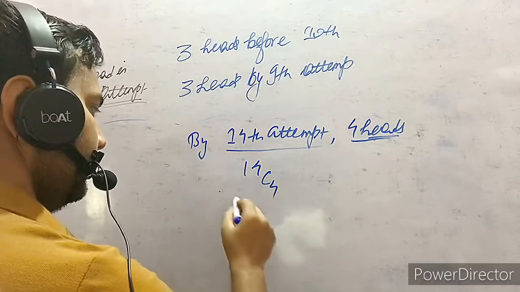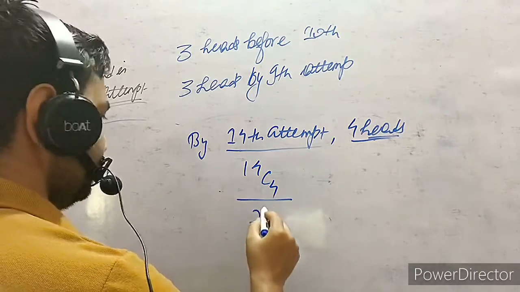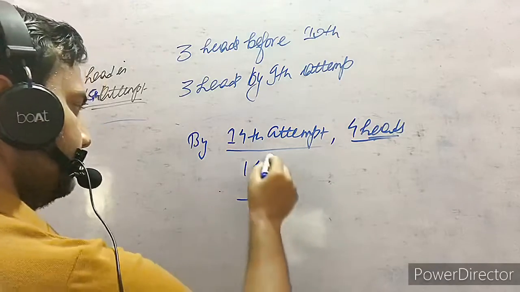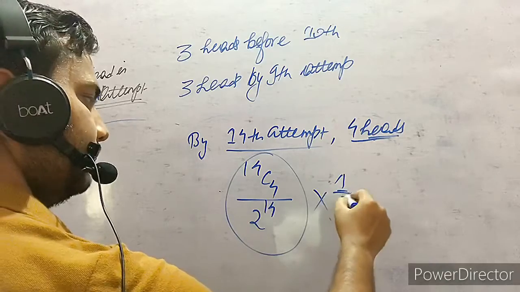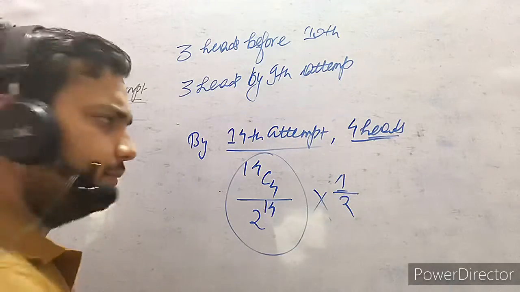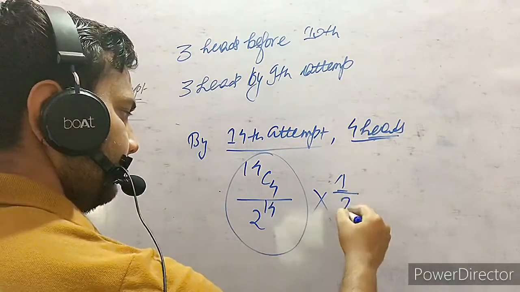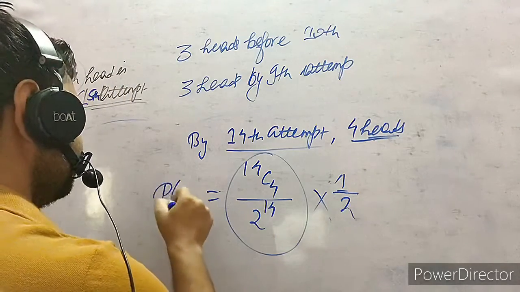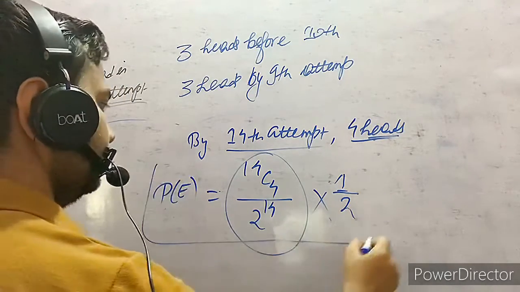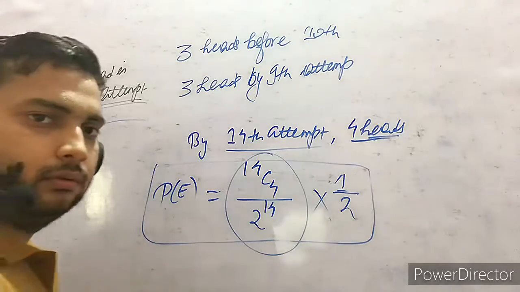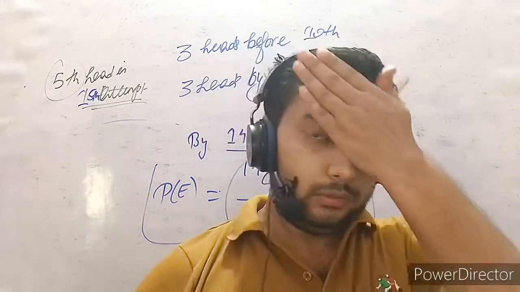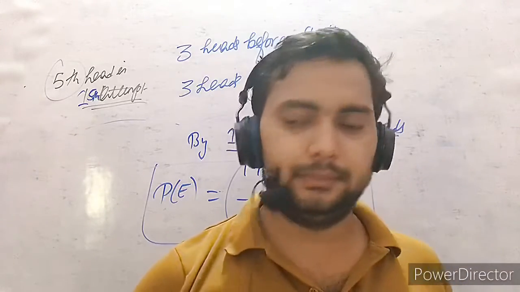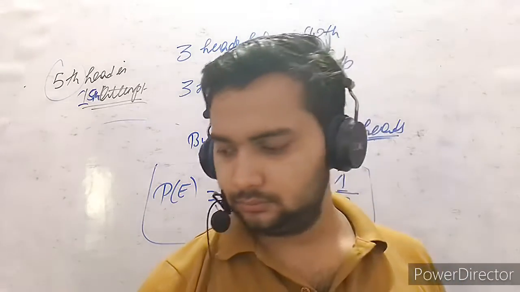14c4, and if we multiply it with 1 upon 2 power 14, this is the probability, and then the probability of the 15th attempt will be 1/2. It can be either head or tail. So this is the probability of getting the 5th head on the 15th attempt. Okay, I hope you got it.